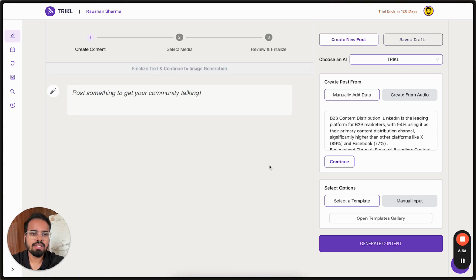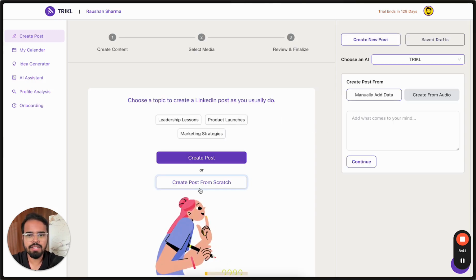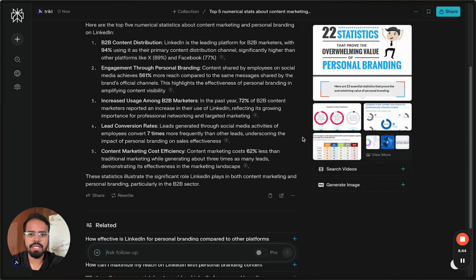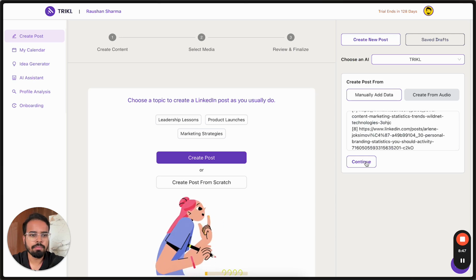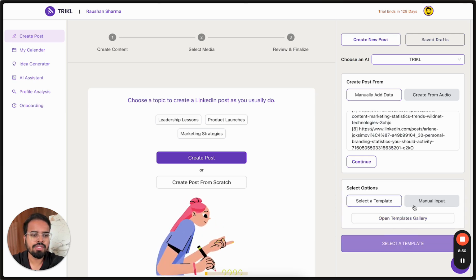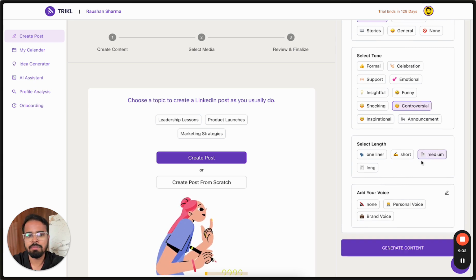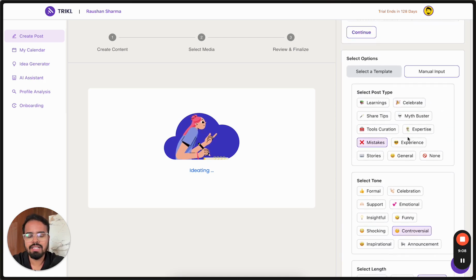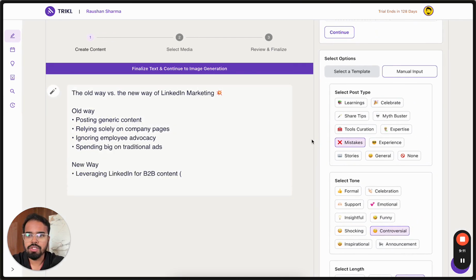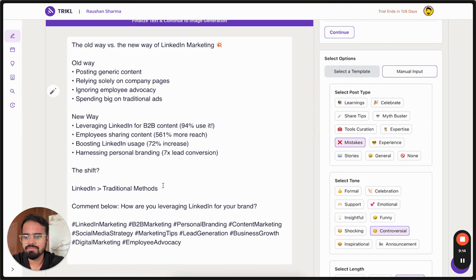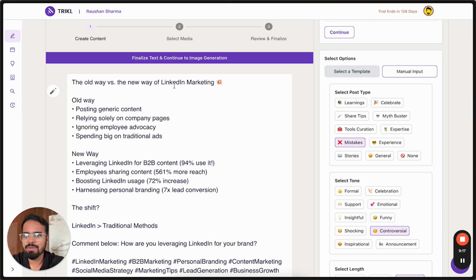That is one. So now let's move on to the other way of creating content, which is not via a template. Let's say we take the same content piece, paste it, continue, but instead of using a template, I want to manually set certain things. Let's say I want to talk about mistakes, and I want a controversial tone in a medium length, and I want to use my personal voice. So you can select a bunch of options as well. Awesome. See, the old way versus the new way of LinkedIn marketing. I don't like emojis, so I will remove that. Old way, post generic content.